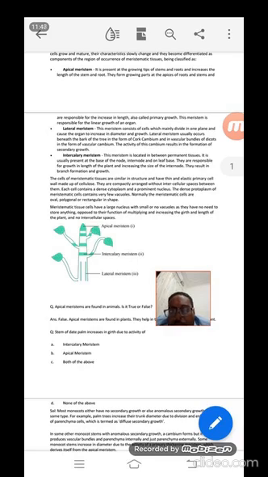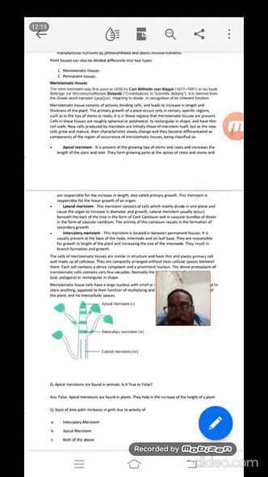So the lateral meristematic tissues may have a few vacuoles, but the apical meristematic tissues, most of the time, don't have any vacuoles, because they need to increase in height. In the lateral meristematic tissues, if vacuoles are present, they can store some food materials so that an increase in girth of the plant is possible. Is it clear? And there will be no intercellular space. These are the main things we have to know.